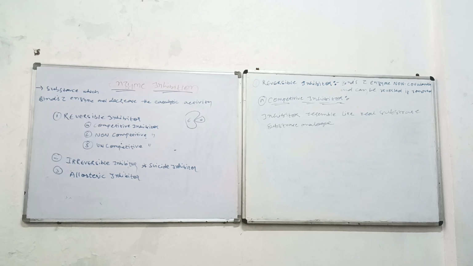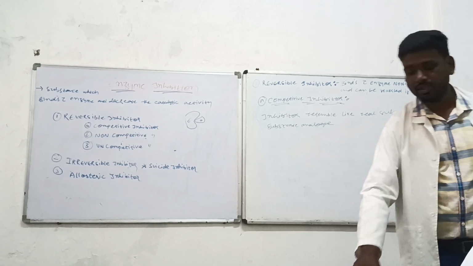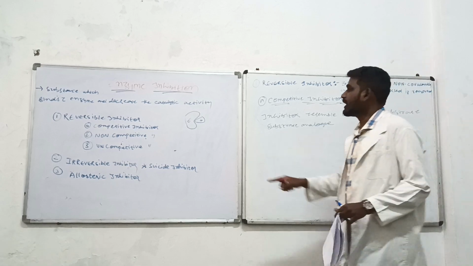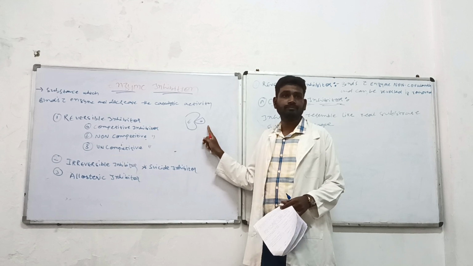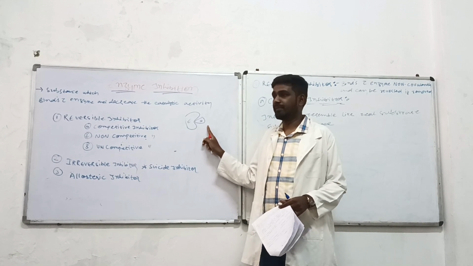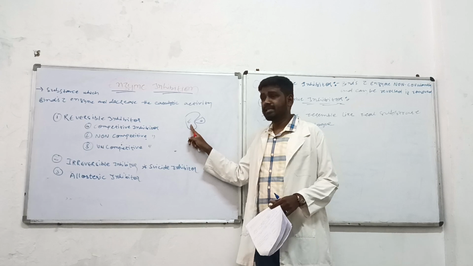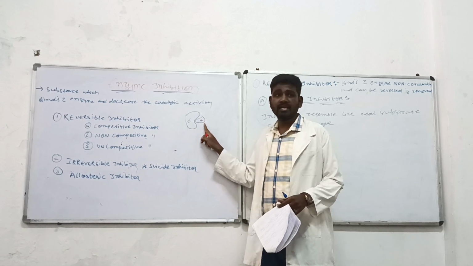Previously, when we were teaching you, at that time I said to you that enzymes are substrate specific. एक एंजाइम एक सबस्ट्रेट के लिए डिजाइन हुआ है.